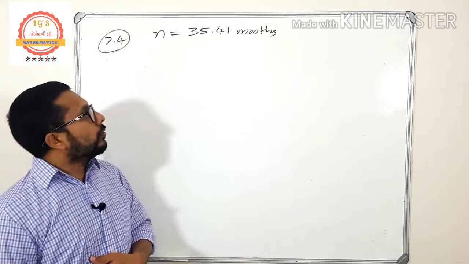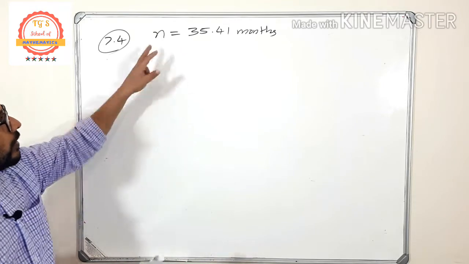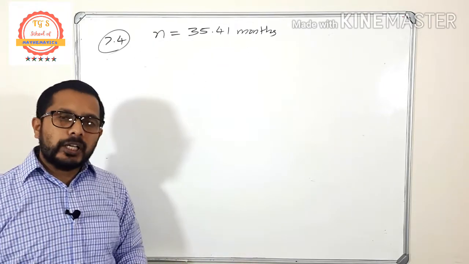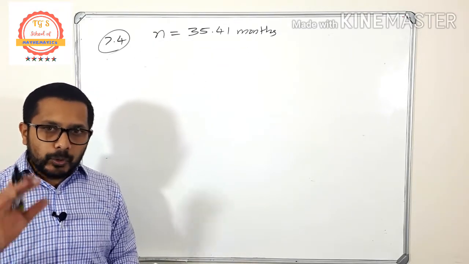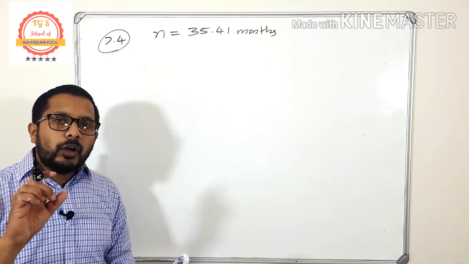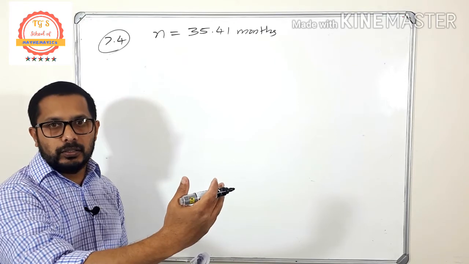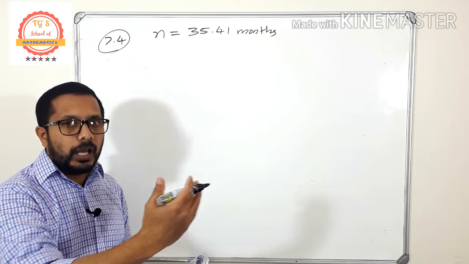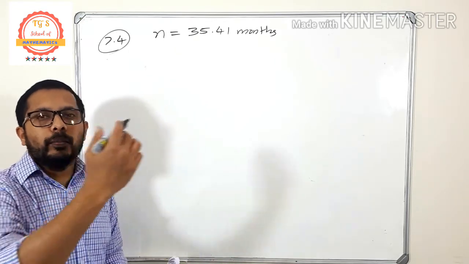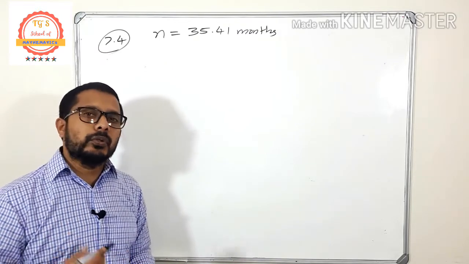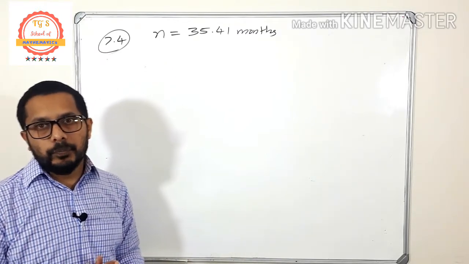Okay, so now listen here, n is equal to 35.41. What I am going to do is find how much is the amount after 35 months. Are you with me? I'm going to find the amount after 35 months using the compound interest method.